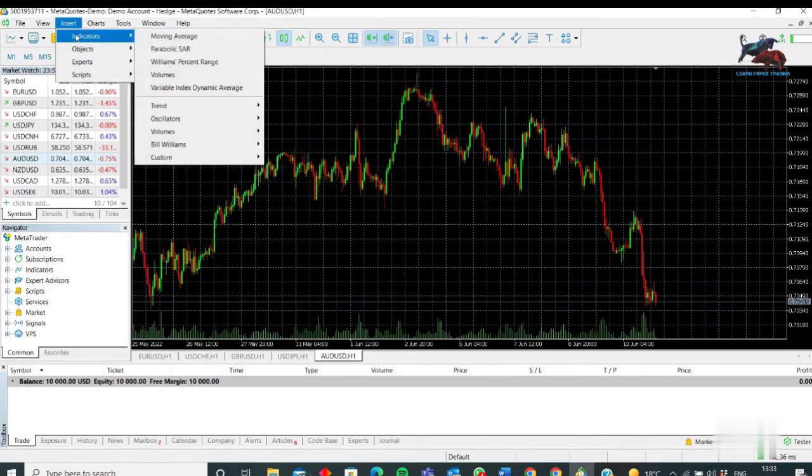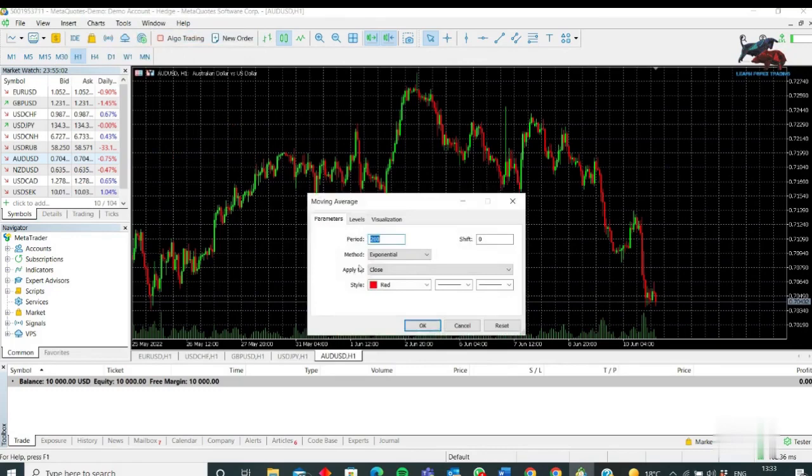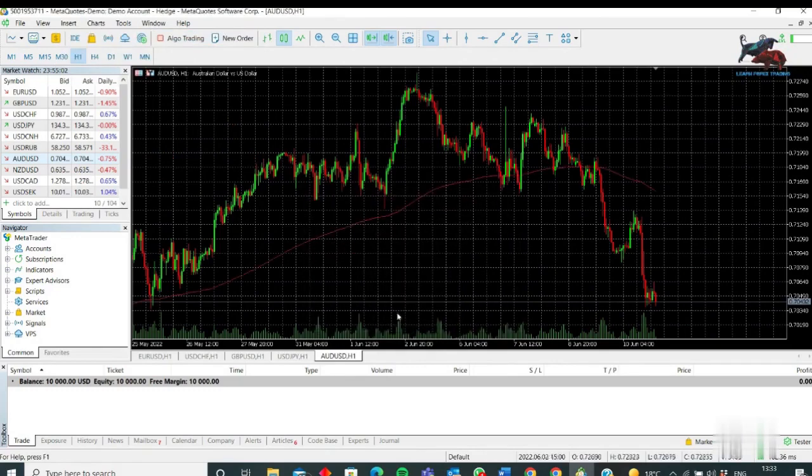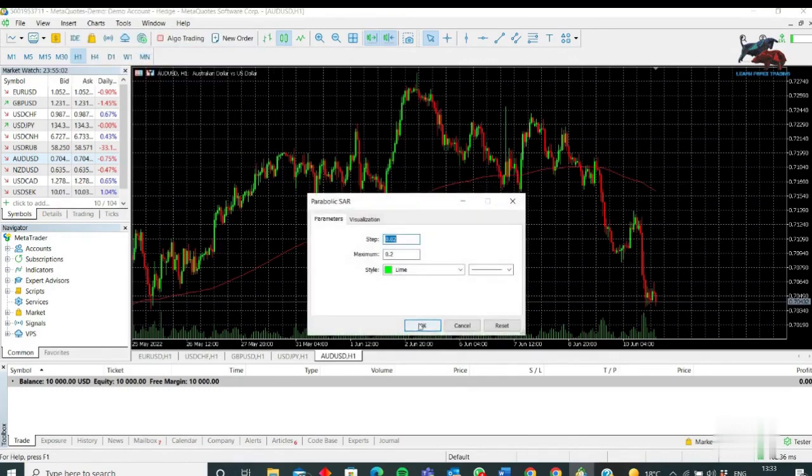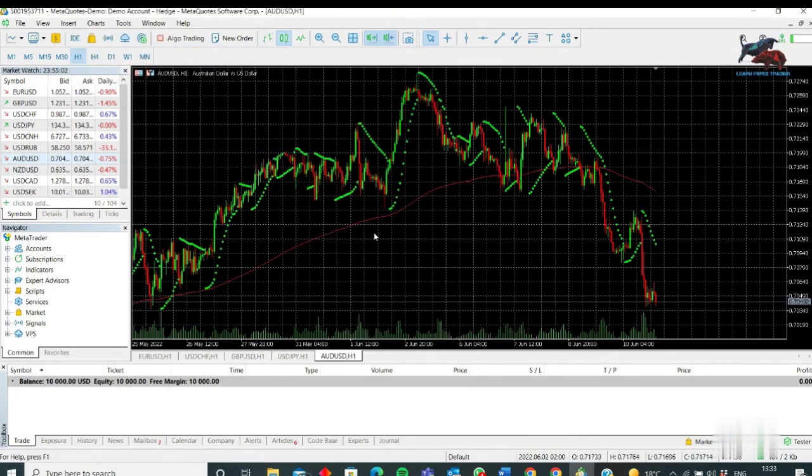And then I install indicators. The moving average, basically it just shows you whether your trend is going up or down. And then I also like having the parabolic SAR, which also shows you which way your trend is going.